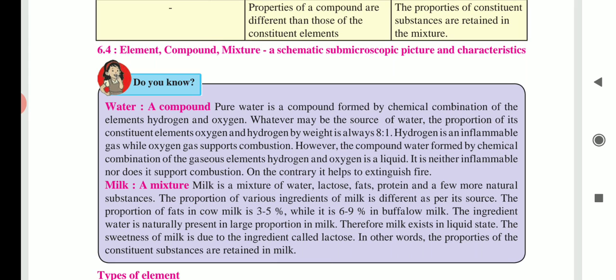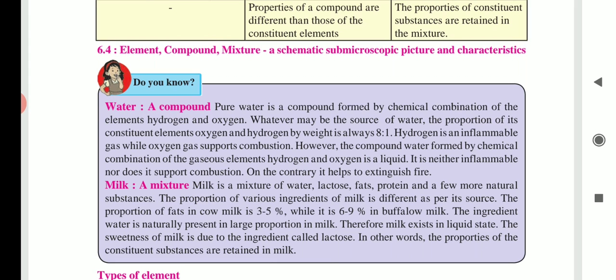Now see the next example, that is milk. It is a mixture. Milk is a mixture of water, lactose, fats, proteins and a few more natural substances. The proportion of various ingredients of milk is different as per its source. When you compare cow's milk, goat's milk or buffalo's milk, the proportions within the milk are not the same. They are different. Understood?